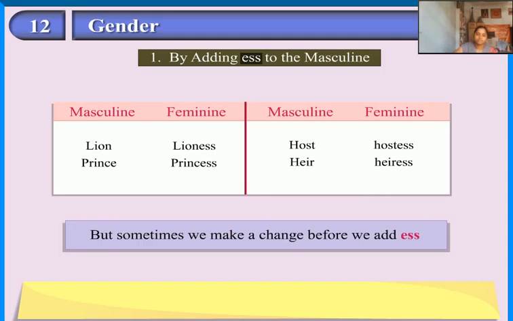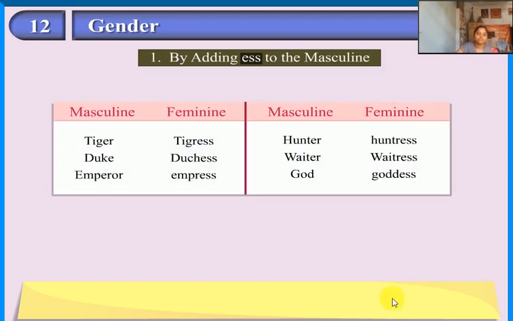But sometimes we make a change before we add ess. Tiger, tigress. Duke, duchess. Emperor, empress. Hunter, huntress. Waiter, waitress. God, goddess.